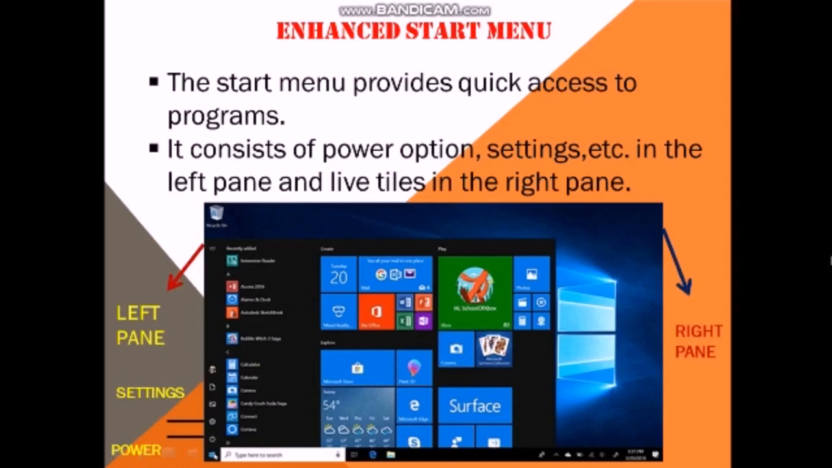The right pane contains live tiles. So these are the live tiles. Each box looks like a tile. So it is the live tiles.